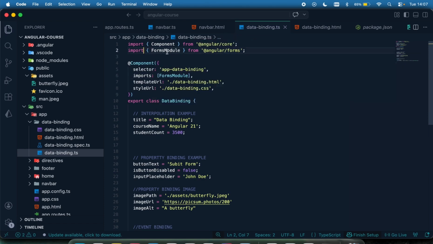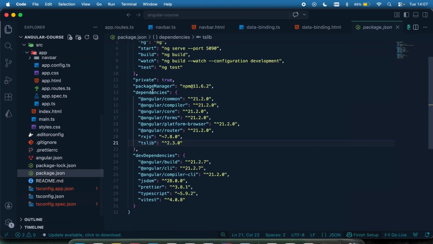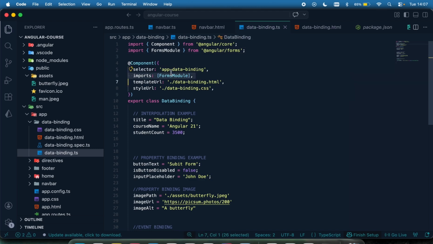If you are surprised where this is coming from, let me show you. Come to your package.json right here, and within your dependencies, you can see we have Angular forms right here. This is where our forms module is coming from, and it's what we need to be able to use two-way data binding. So make sure the forms module has been imported right here. By having this, we can then proceed to implement two-way data binding. Without doing this, you cannot use two-way data binding.